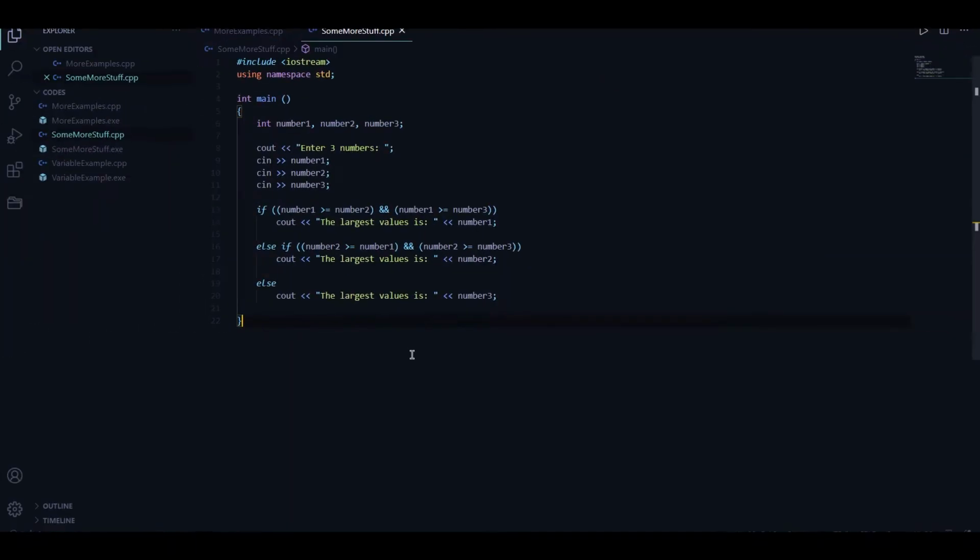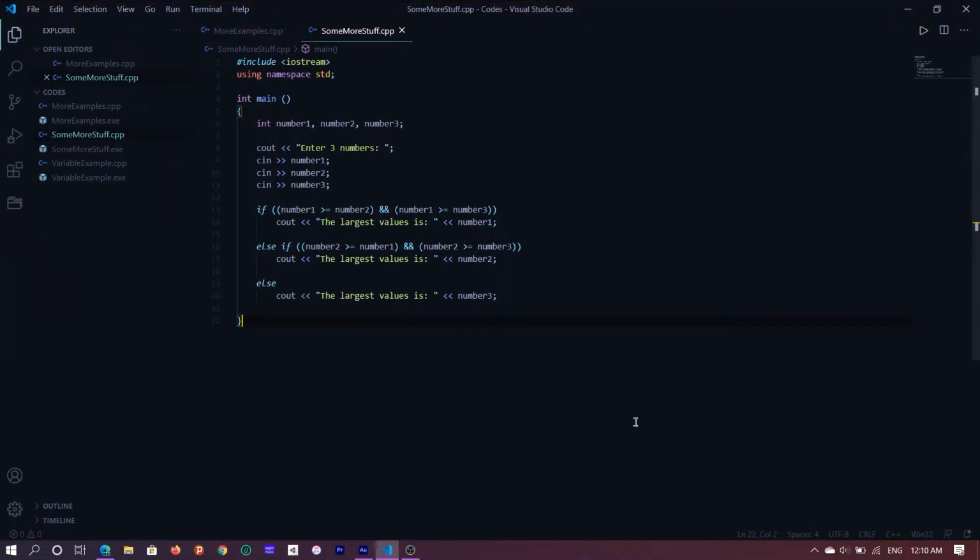Hello guys, this is where we had left off the last time, taking a look at the exercise from the optional part of the video, if you did it. Anyways, today we'll talk about functions, and these are extremely important. So let's go ahead and take a look at what functions are.